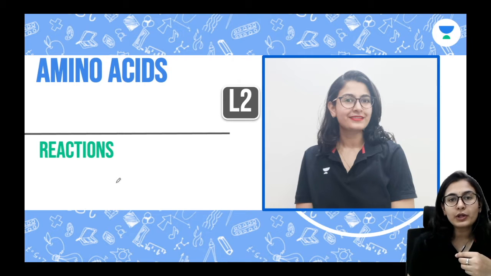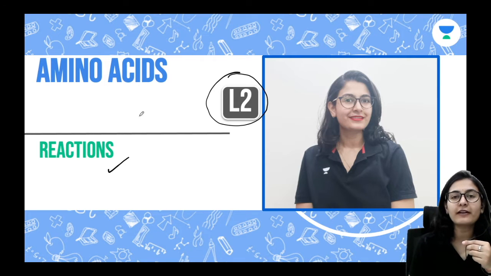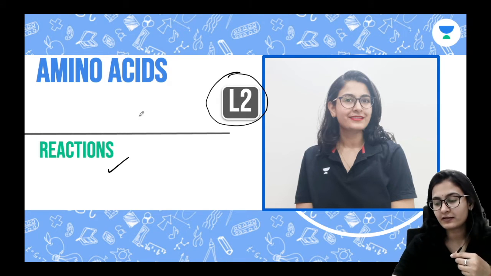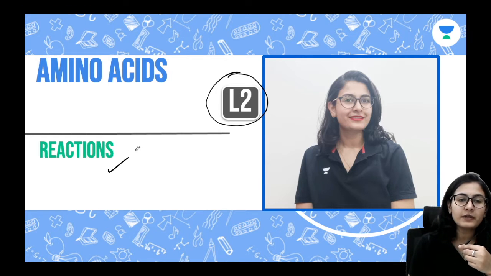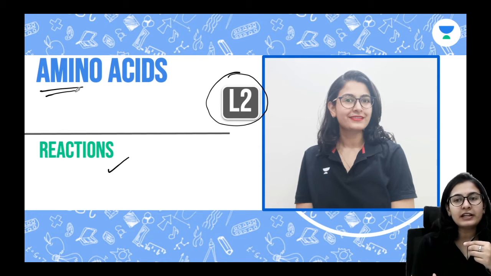So, in this session, we are going to discuss the important reactions of the amino acid. This is your lesson number 2. We have already had one session on the amino acids. What we are going to talk about in this session is the important reactions of amino acids, the ability of different protecting groups to react with amino acids, and also the different methods of degradation or sequencing of amino acids, because that is what is mostly asked from the amino acid in your CSIR NET and GATE examination. So we are going to do that only.